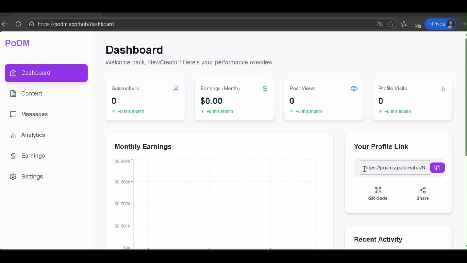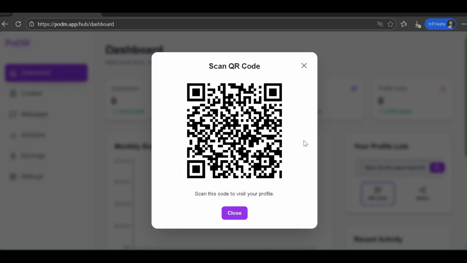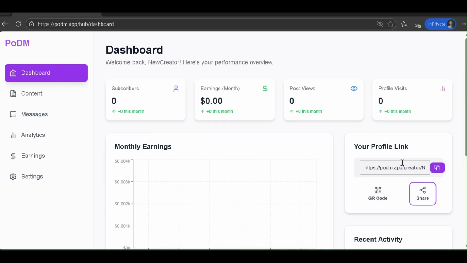Welcome to your dashboard. This is your mission control. You can see your total subscribers, monthly earnings, and profile visits at a glance. Over here, you'll find your private profile link. This is your golden ticket. You share this in your social bios or DMs. You can even grab a QR code for your Linktree or physical marketing.